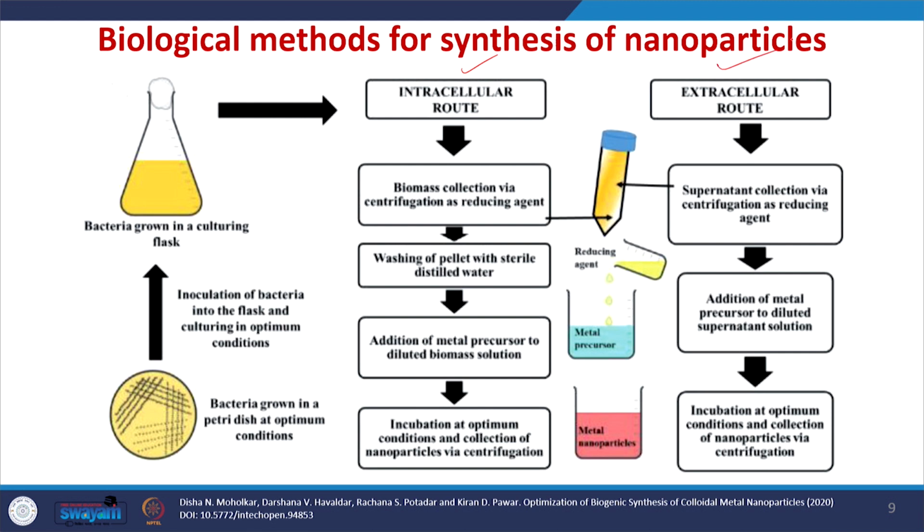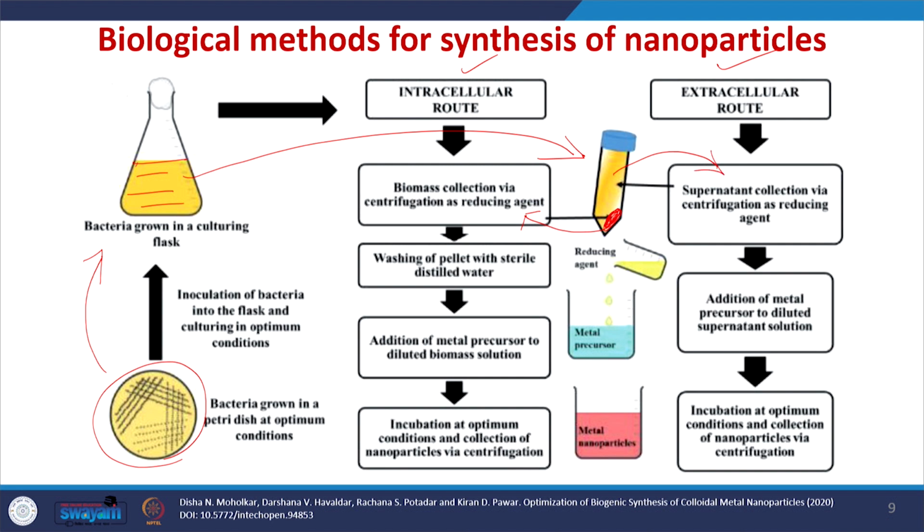So, to synthesize nanoparticles using bacteria, the bacteria has to be grown in a petri dish at optimum conditions. Then inoculate this bacteria into the culturing flask and incubate in the optimum conditions. Once the bacteria is grown, you can collect this bacteria and centrifuge it in a centrifuge tube. Once you do centrifugation, you get this cell pellet. That is the biomass. This biomass can be collected for synthesizing nanoparticles through the intracellular route, and the supernatant can be collected for synthesizing nanoparticles through the extracellular route.